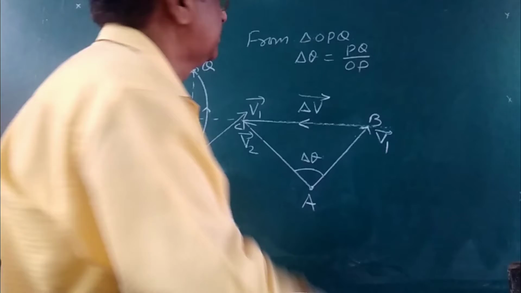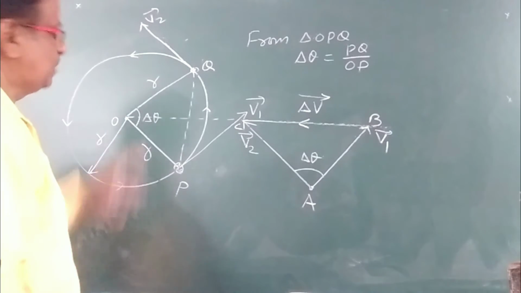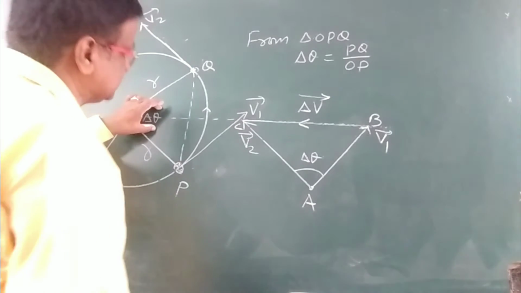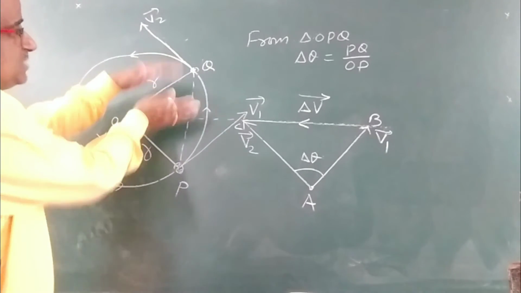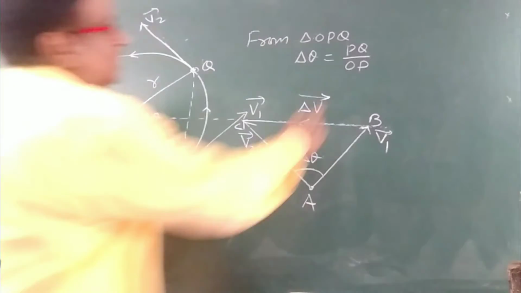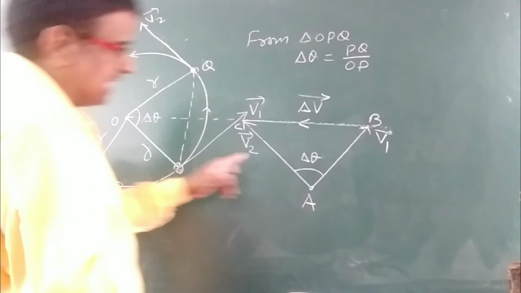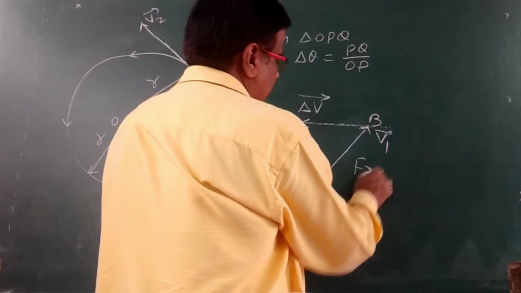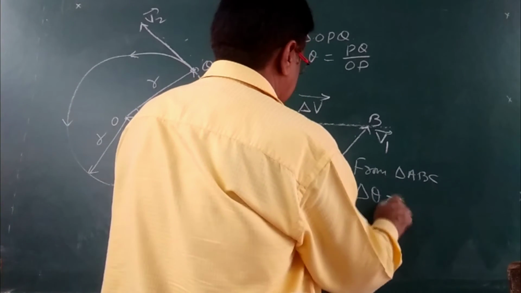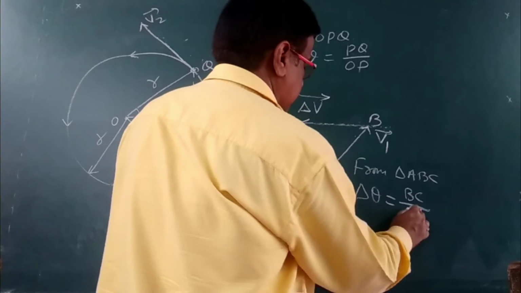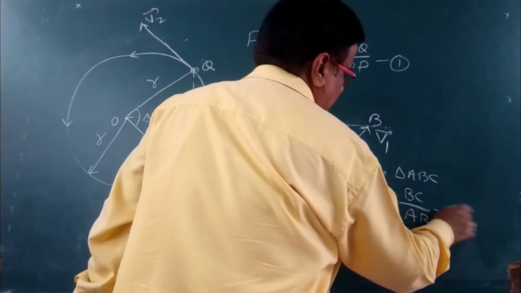Now, from triangle OPQ, we can take this angle delta theta is equal to arc by radius. As the arc is very small, it is a straight line. So we can write here PQ divided by OP. Similarly, from triangle ABC, we can write delta theta is equal to BC by AB. So this is equation number 1 and this is equation number 2.